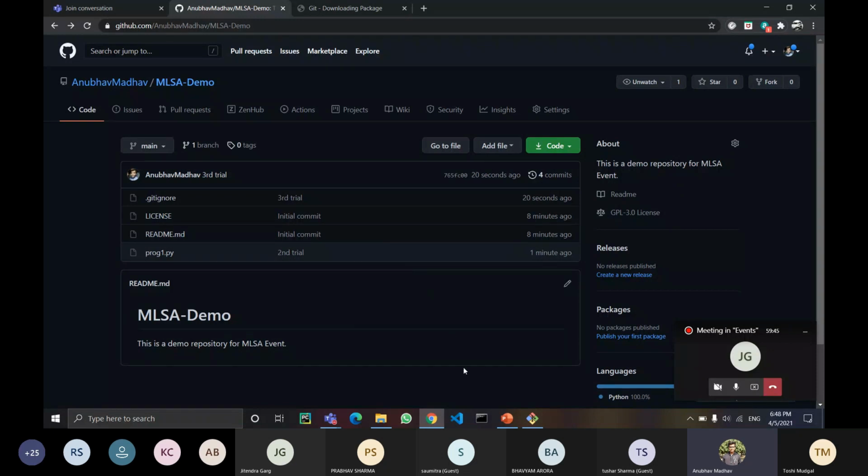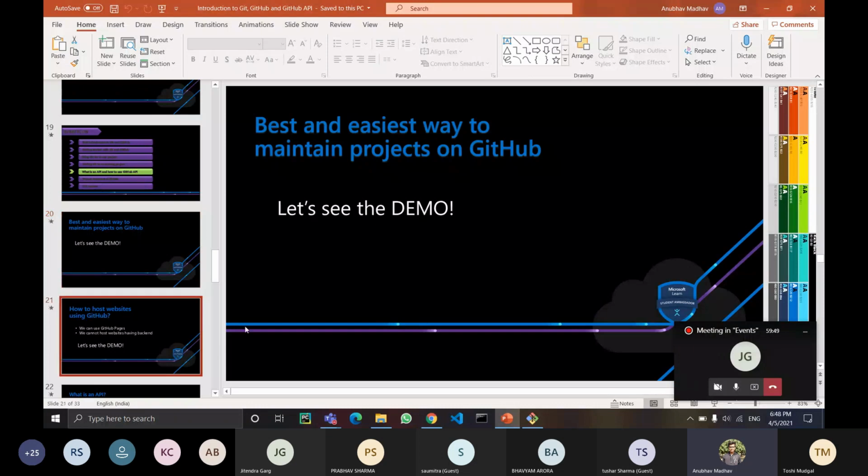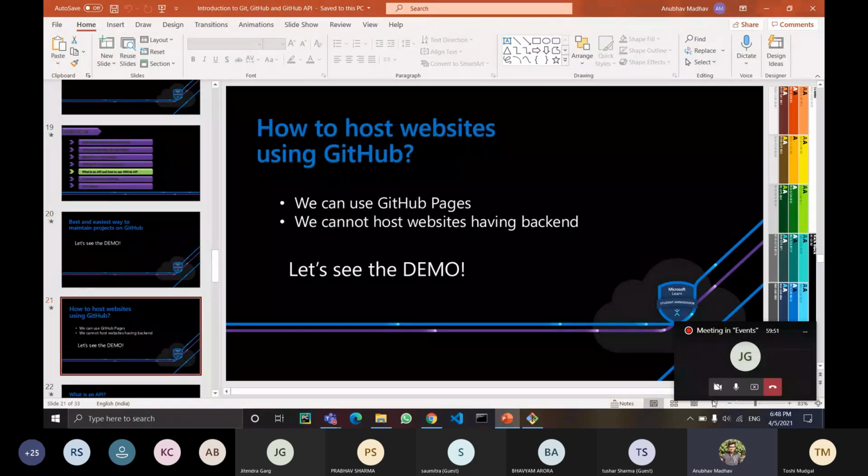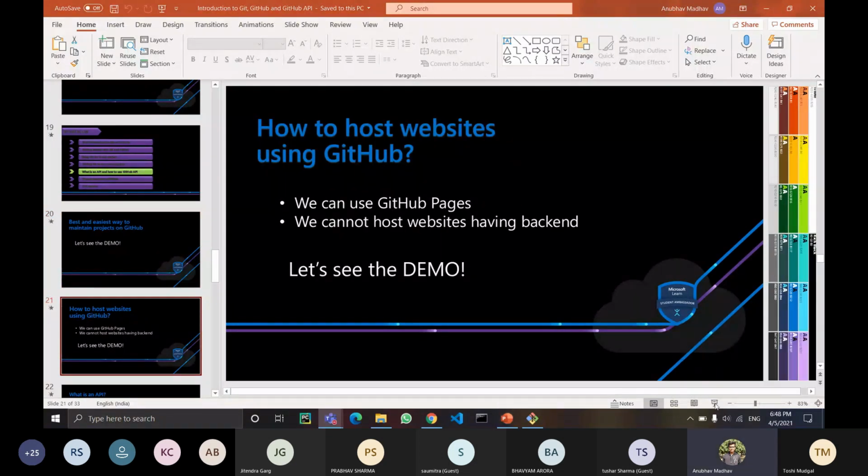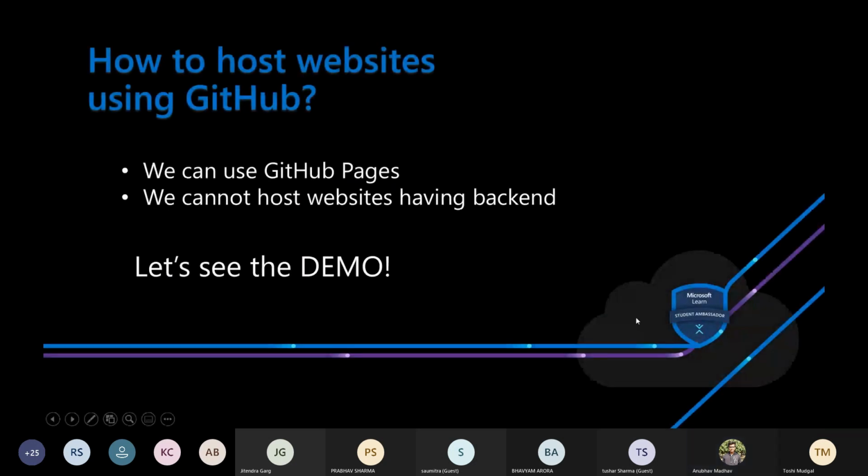And the other thing is that one of you asked in the registration form that how can we host websites using GitHub? Well, does anyone have any doubts till yet? Does anyone have any doubts?